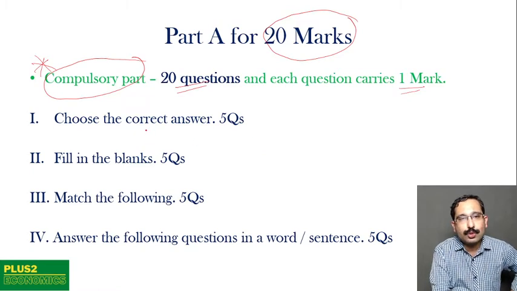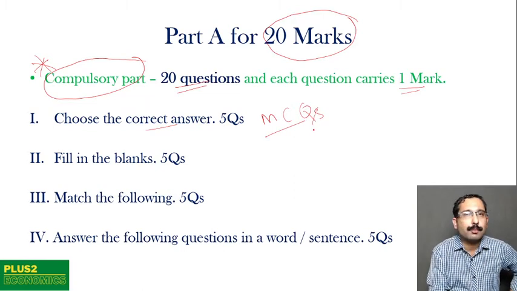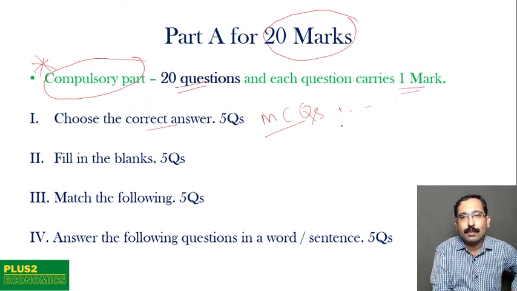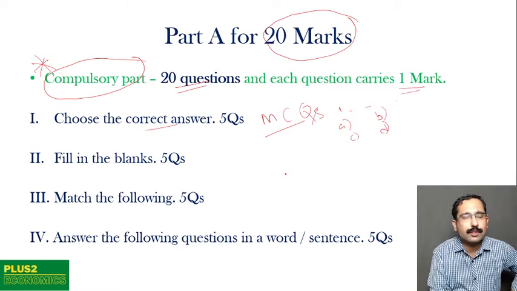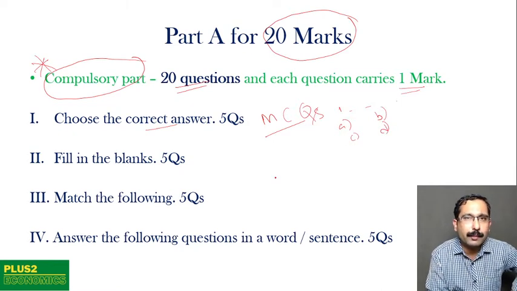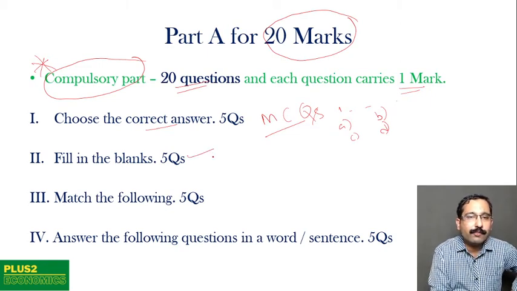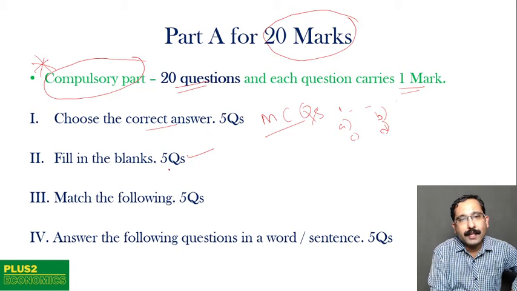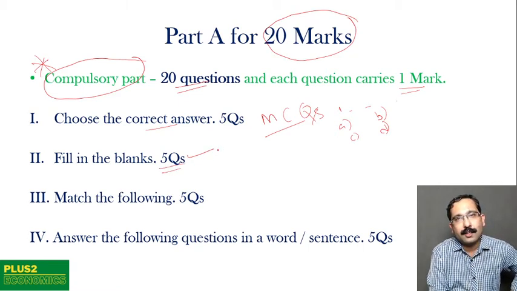Now there are 4 sub mains in part A. First main is choose the correct answer. So that is our MCQs, multiple choice based questions. So what are we supposed to do here? There will be 1 question followed by 4 answers A, B, C and D, and we are supposed to select the right answer. Very simple thing which we have been doing since many years now. Second one is the fill up the blanks. This is the second main. Again, there will be 5 blanks to be filled and each blank carries 1 mark, and you can easily do it.